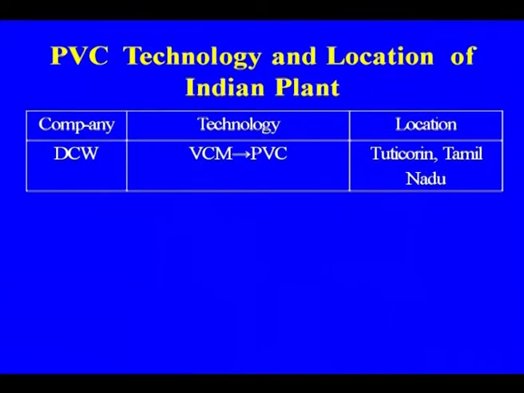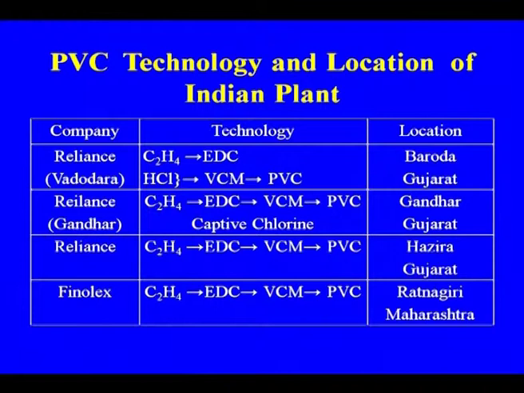DCW, VCM to PVC. Reliance Vadodara, Reliance Gandhar, Reliance Hazira are all using the ethylene from the cracker plant, and Finolex Ratnagiri are also using the ethylene for making the vinyl chloride.